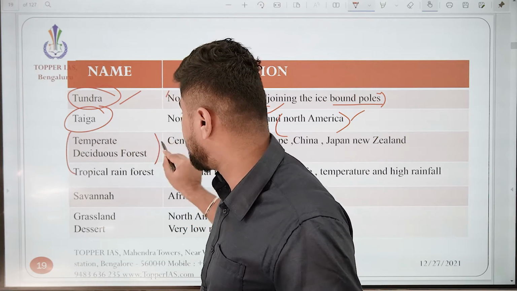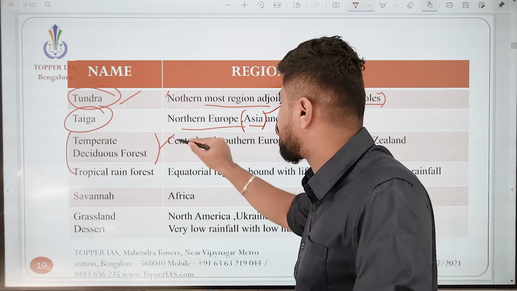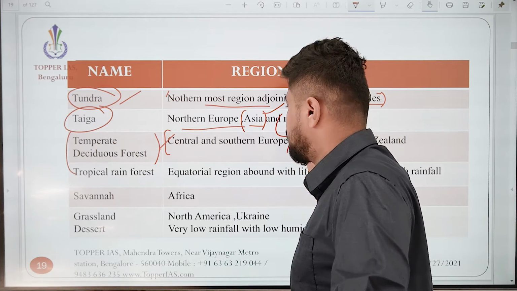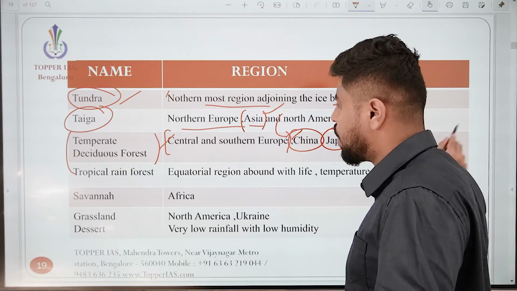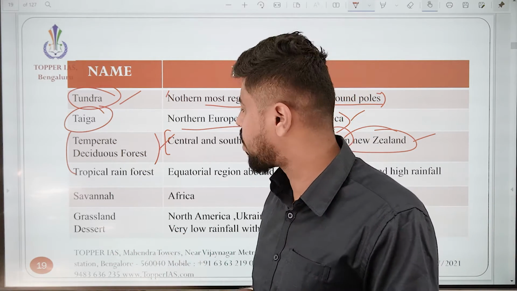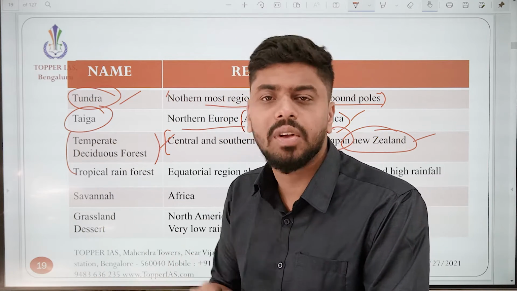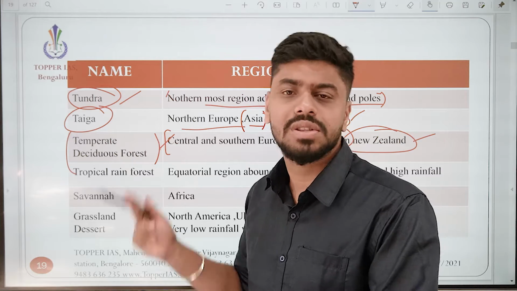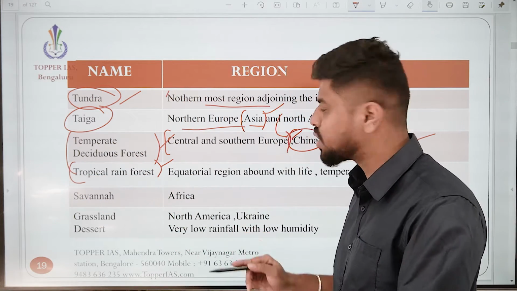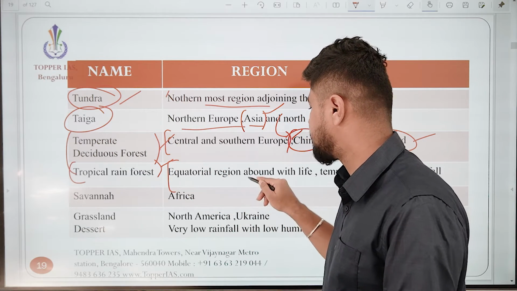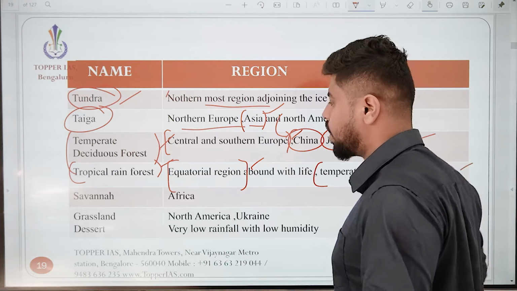Next, temperate deciduous forests. For temperate deciduous forests, you have Central and Southern Europe. Again you have China, Japan, New Zealand. All these places have temperate deciduous forests. Deciduous forests, you might know, are the trees which shed their leaves during a particular season. Why? To avoid water loss through transpiration. Next, tropical rainforest. Where do you think we would have them? For example, in the equatorial region, abounding with life, with high temperature and high rainfall.